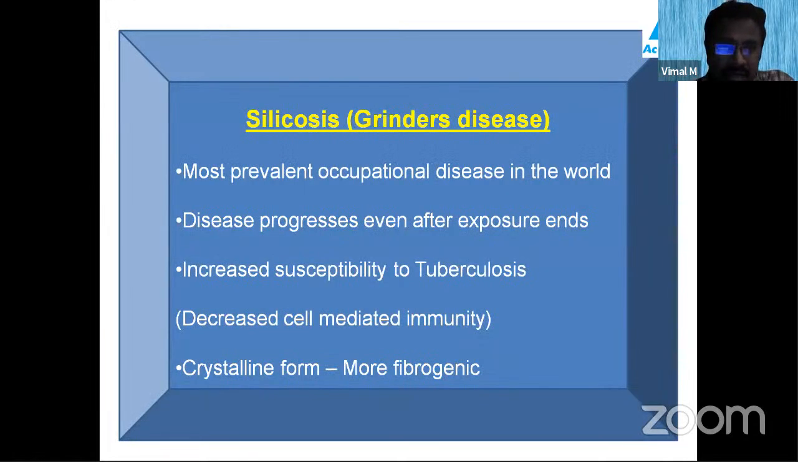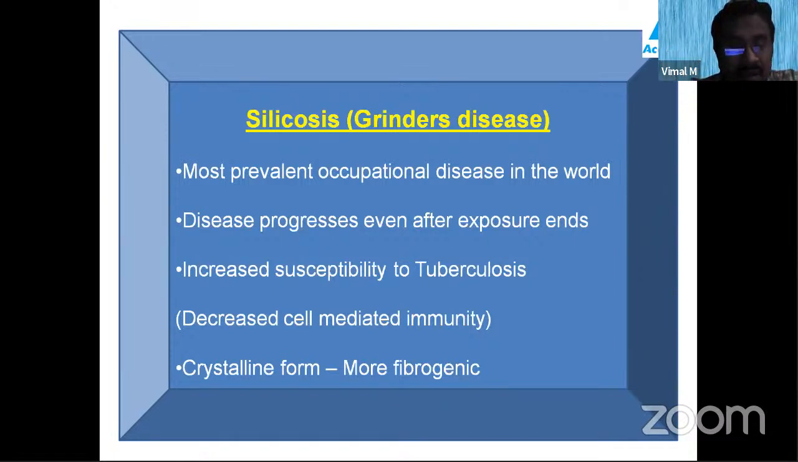Let's see what is silicosis. Silicosis is also called grinder's disease. It is actually the most prevalent occupational disease in the world, a pneumoconiosis. People who are working in the sandblasting industry, marble industry, granite industry, pencil factories, and glass grinders, all these workers are predisposed to the hazard of silicosis. So what happens? The disease progresses even after the exposure ends.